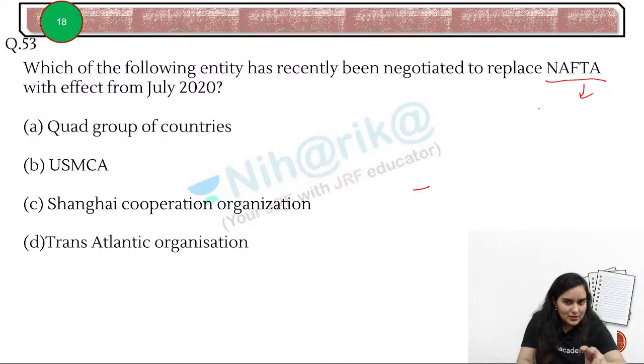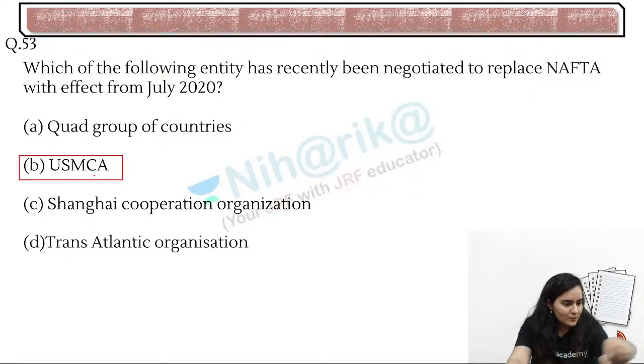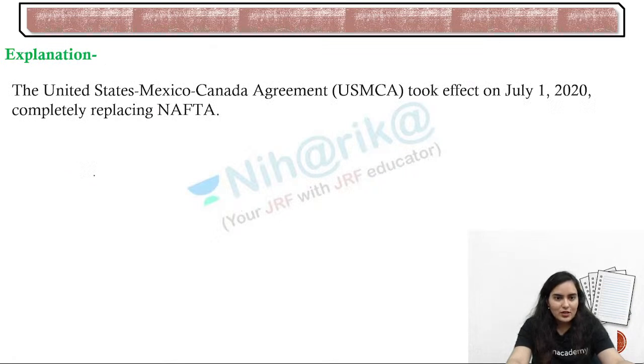Remember the members in NAFTA: Mexico, Canada, and the USA. MCA or MAC, we have done this. So Mexico, USA, and Canada. Can you link? Very good. US, Mexico, Canada: USMCA. That is our answer. The United States Mexico Canada Agreement took effect from 1st July 2020, completely replacing NAFTA.